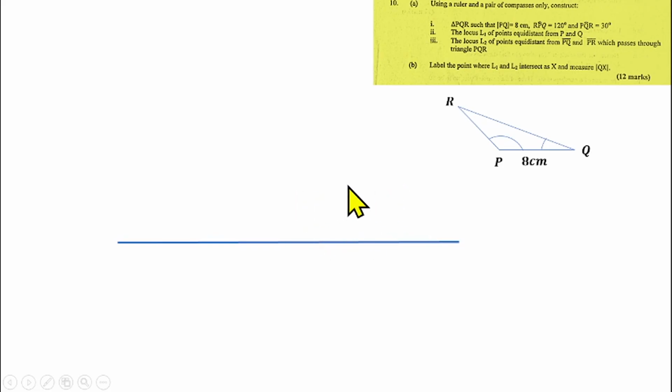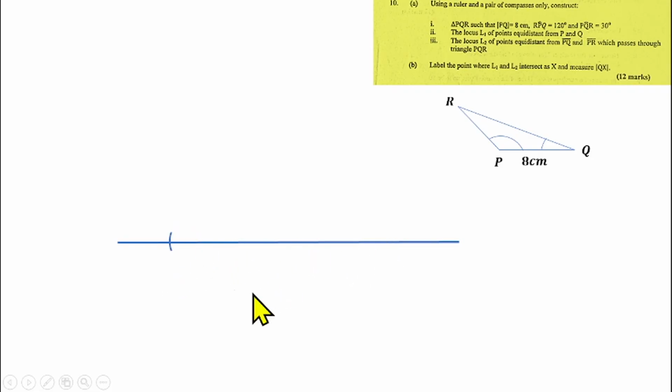Then place my compass on my ruler. Let the pin of the compass be at point 0 and extend the compass until you get 8. So after getting it, remove your compass from your ruler. Then put the pin of your compass around here, and let the pencil of the compass be around here. So the pin should be here, the pencil should be around there. Use the pencil to make an arc on the straight line here. So I should be having something like this here.